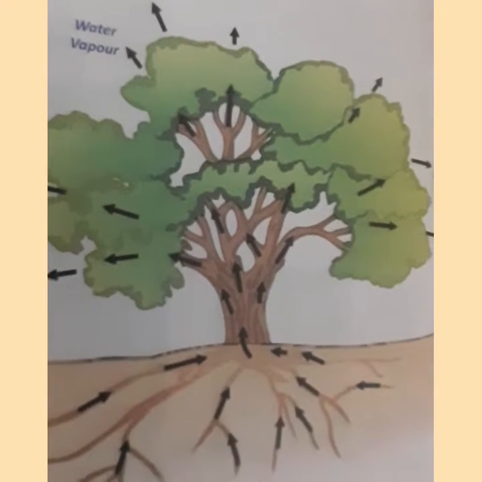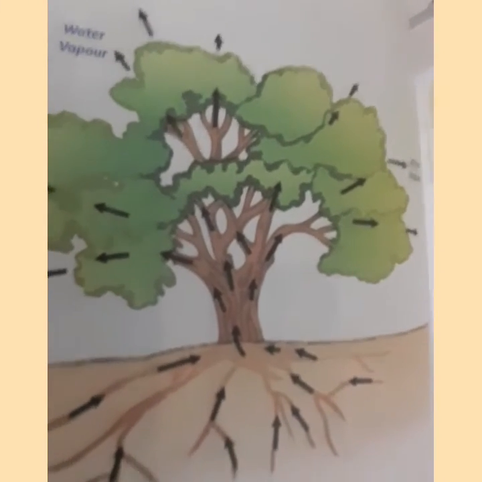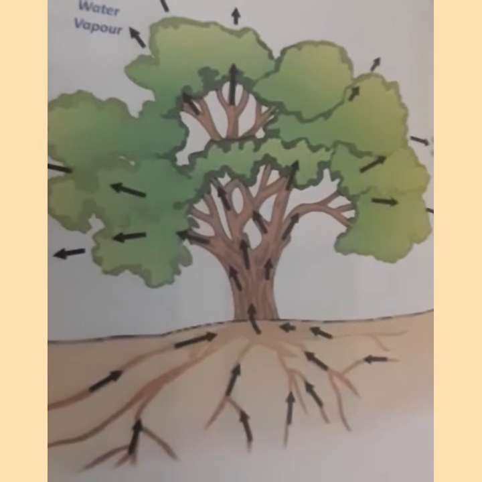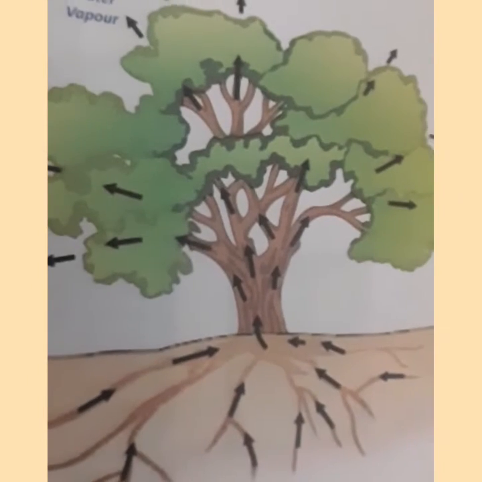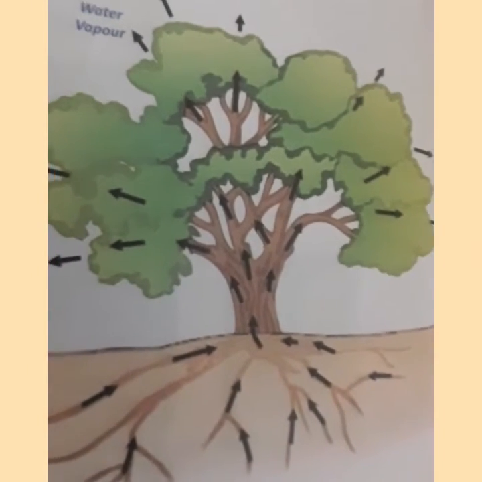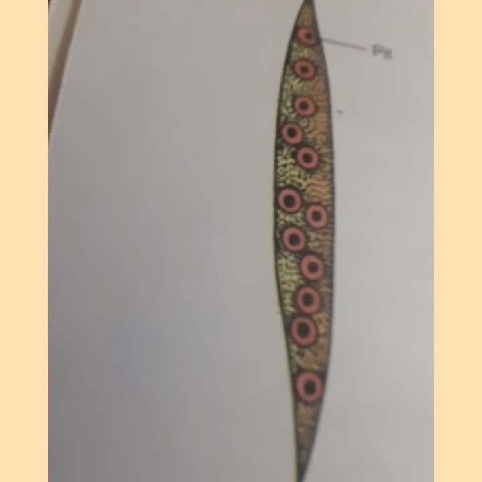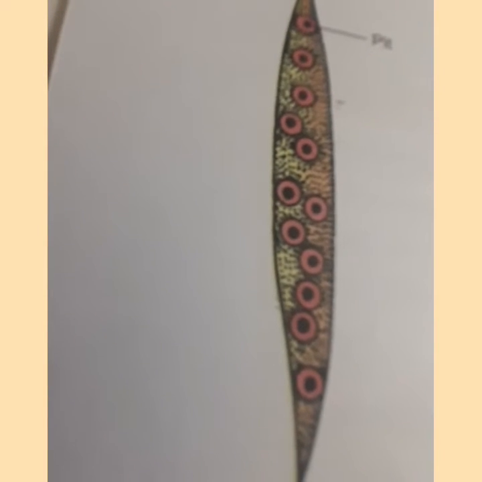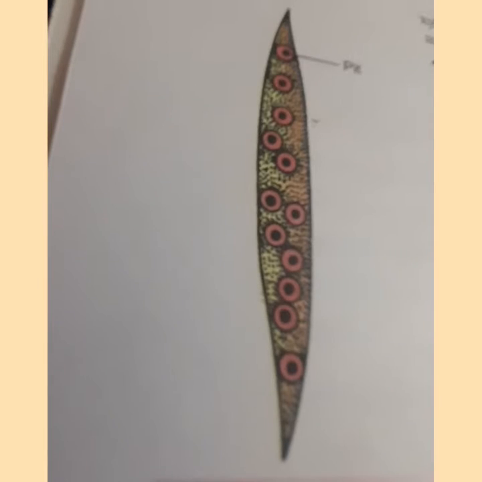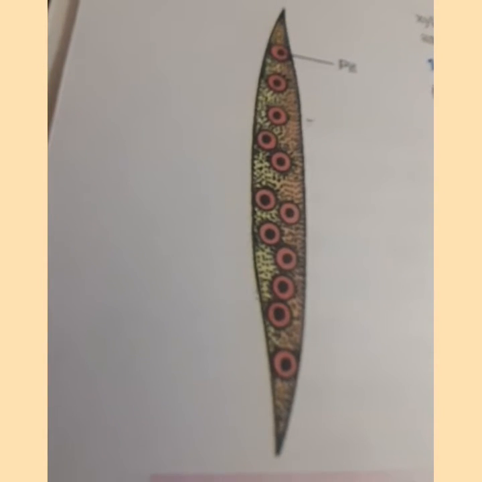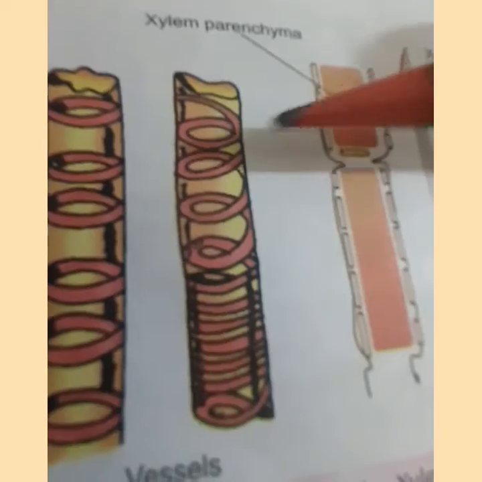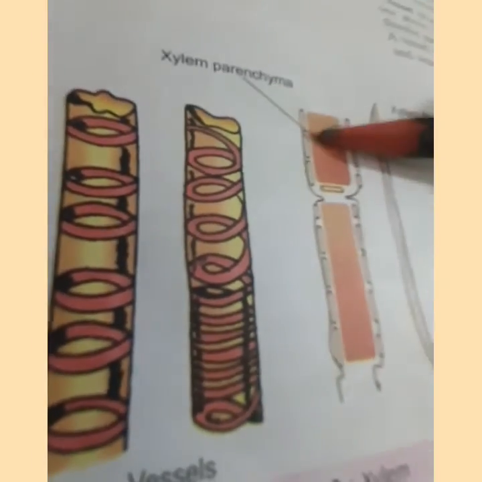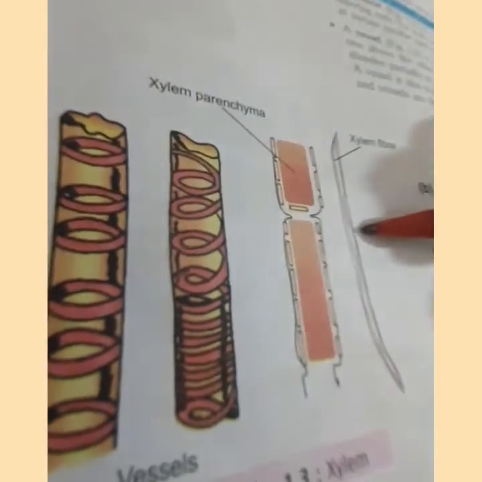A fully developed transport system for the movement of substances is called the vascular system. It is made up of two types of long channel-like tubes, the xylem and phloem. Now we are going to study about the xylem first. The xylem is composed of four elements or cells: the tracheids, xylem vessels, xylem parenchyma, and xylem fibers.